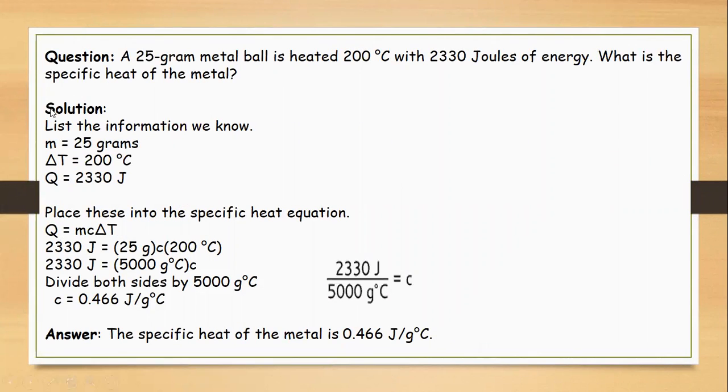Yet another question: a 25 gram metal ball is heated by 200 degrees centigrade. Mass is equal to 25 and the change in temperature is 200 degrees centigrade. How much heat energy is required? That is, Q is equal to 2330 joules of energy. Now place the values, Q is equal to mc delta T, and you will get 0.466, and this is the specific heat of the metal.